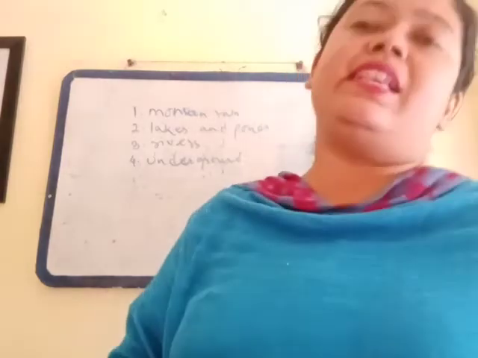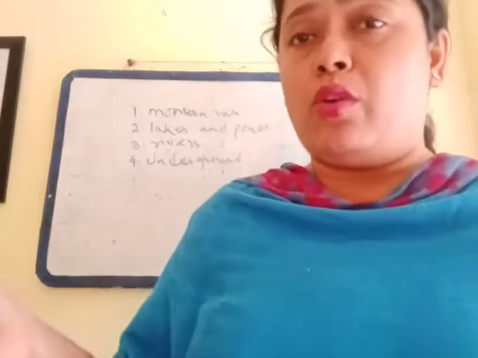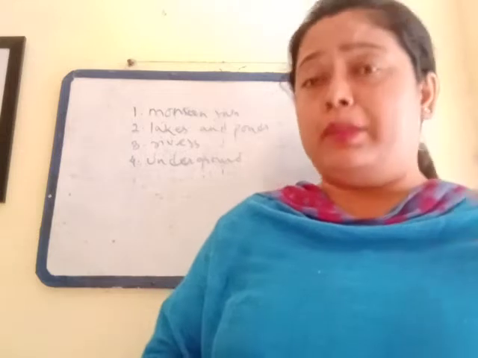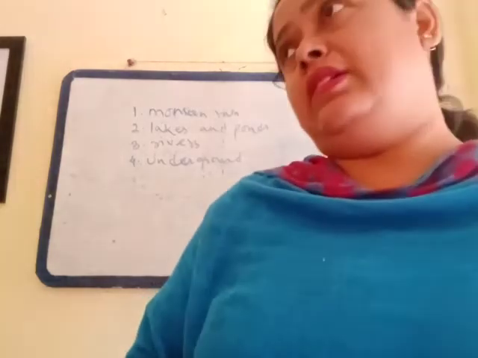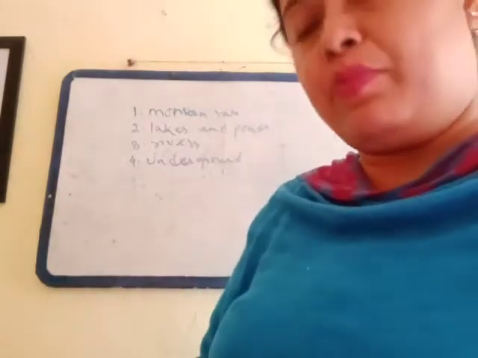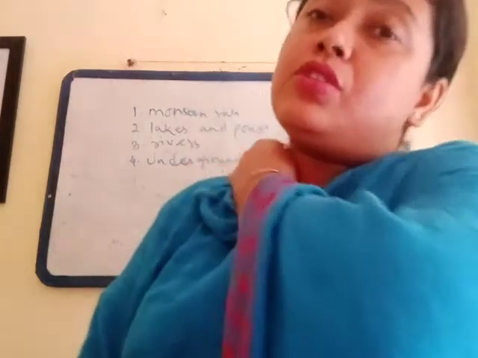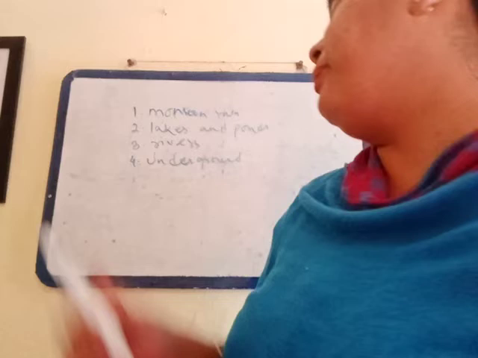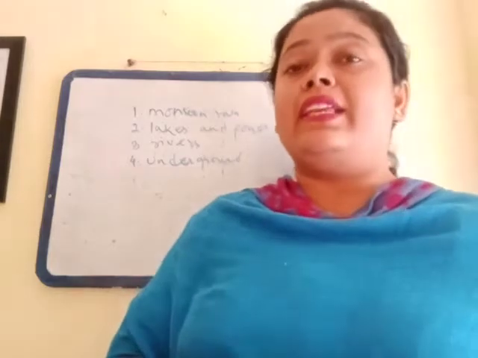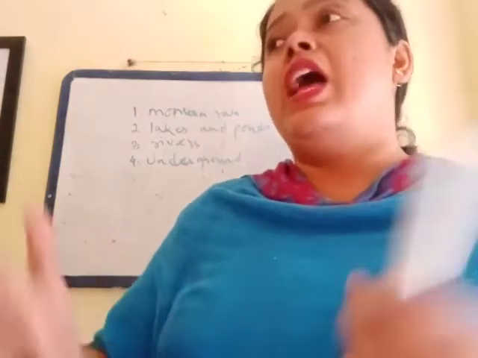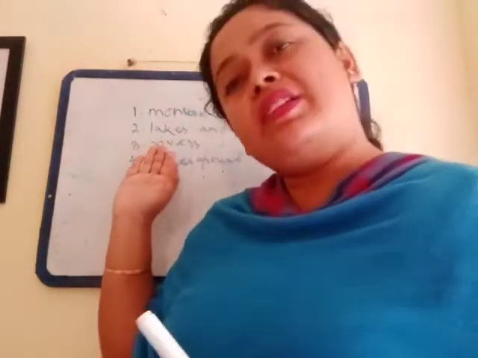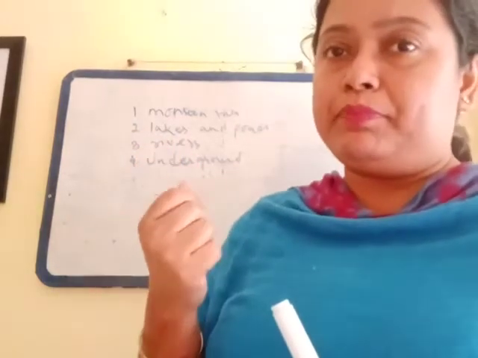Number two, lakes and ponds. India has various lakes and various ponds wherever you can go, especially in the villages we get ponds, and in towns and cities we get lakes. So we have enormous lakes and ponds, and because of this it is also a very important source of water. Number three, rivers. I have just told you that India is a country which has a lot of rivers. So obviously through these rivers we get water.